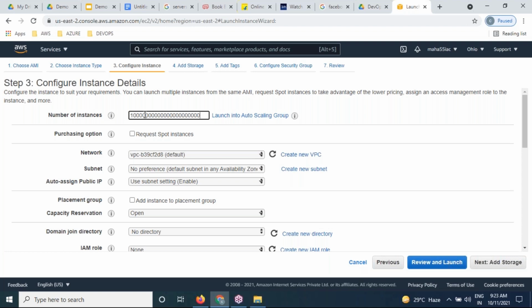N number of servers, but don't choose many machines. It will affect the bill. Only up to 750 hours is free. So as of now, I'm going to create only one server.